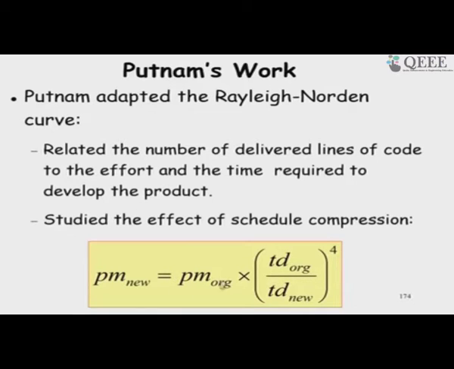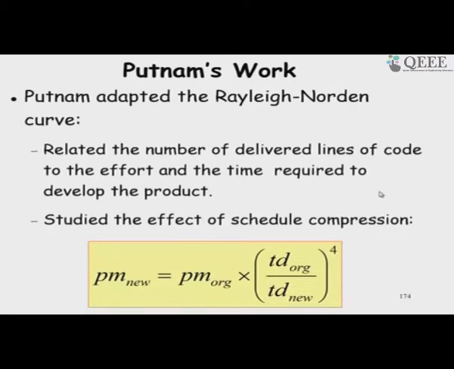So, if we originally estimated 100 man months, then now we will need 1600 man months just to reduce the development time, but we are developing the same software. So, what is happening to this extra manpower? Earlier 100 man months and now 1600 man months. We just reduce the development time, but are developing the same software. So, what is happening to this extra 1500 effort? Are they doing something new? No, the same software is being developed. So, where is the effort going?